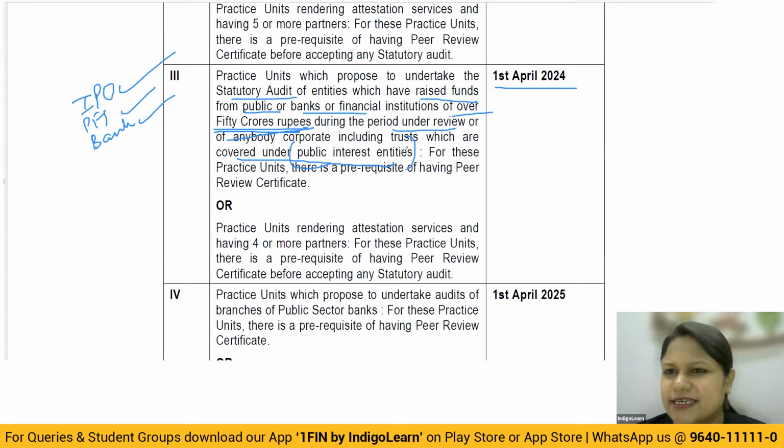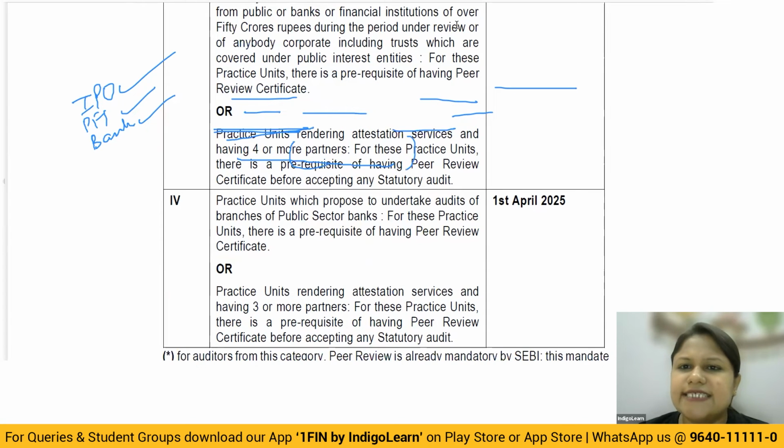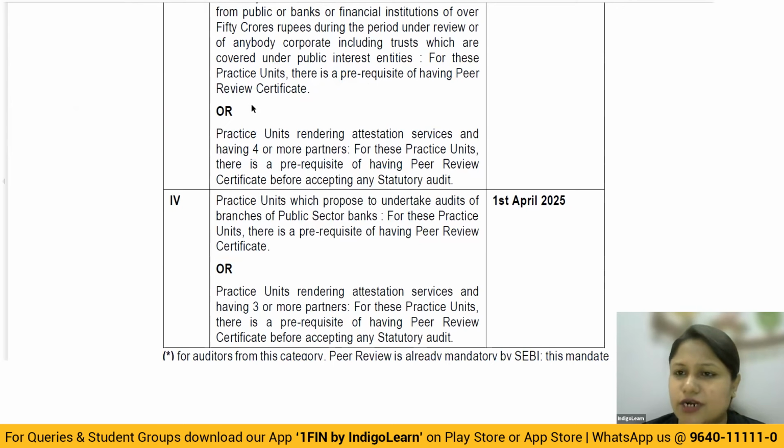Public interest entities are basically insurance, banks, all that. For them it is compulsory that you have a peer review certificate, otherwise you'll not be able to take up the audit. Next they say, if this condition is not met, then the partner-based condition is a practice unit rendering attestation service and having 4 or more partners. Compulsory peer review. That is from 2024.